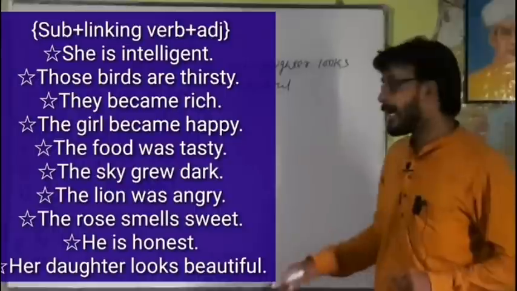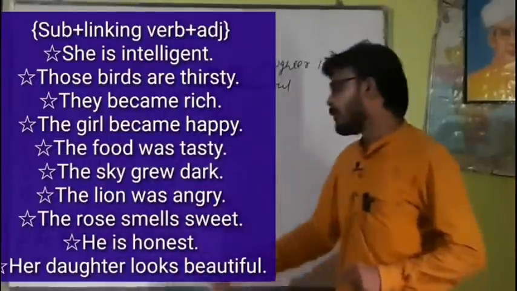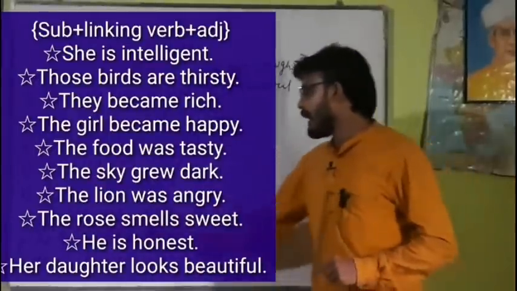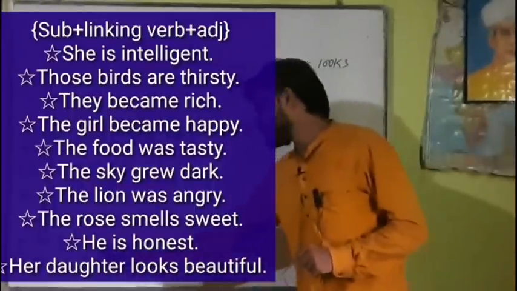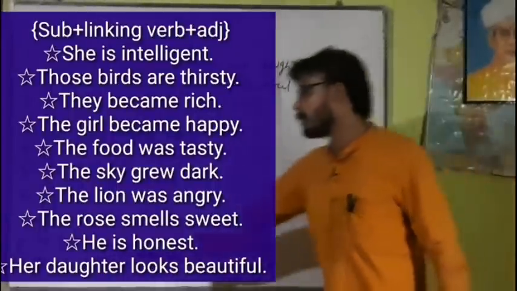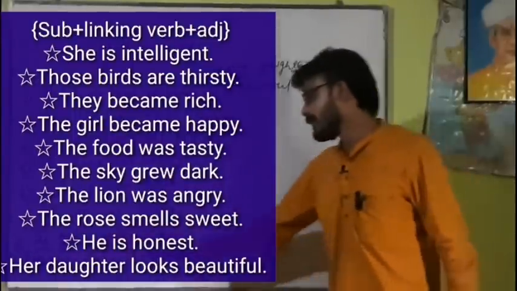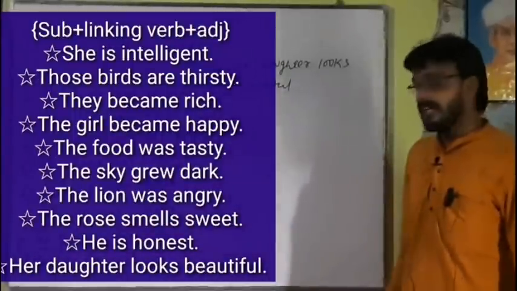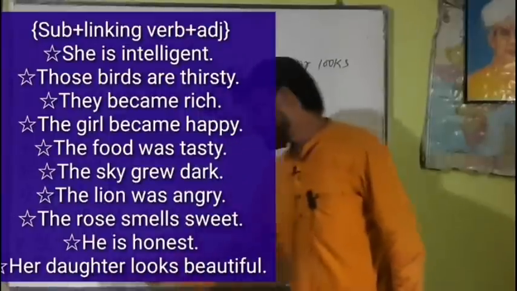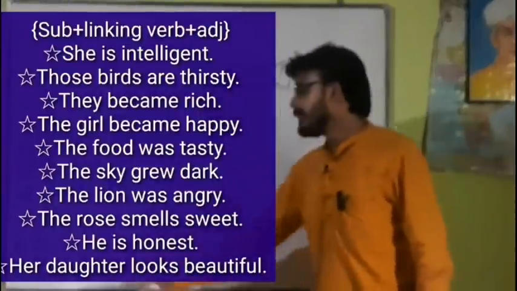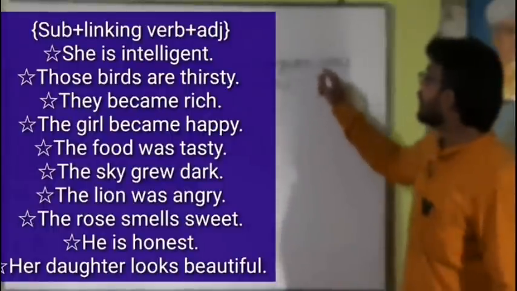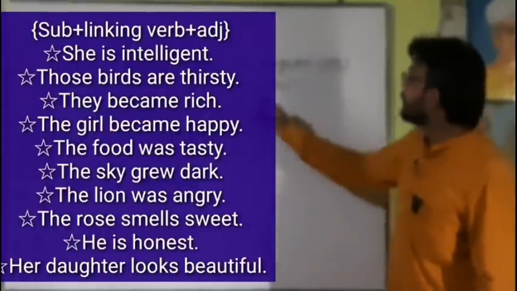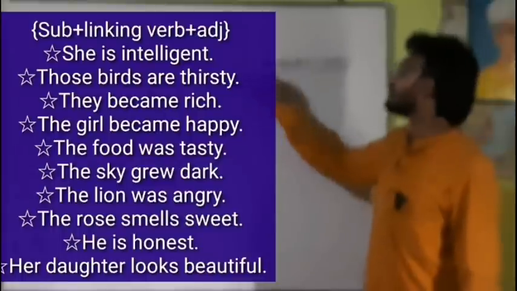The lion was angry. The lion is the subject, was is the linking verb, angry is the adjective. The rose smells sweet. Smells is a linking verb, the rose is the subject, and sweet is an adjective. He is honest. He is the subject, is is the linking verb, honest is the adjective. Her daughter looks beautiful. Looks is the linking verb, beautiful is the adjective, her daughter is the subject.